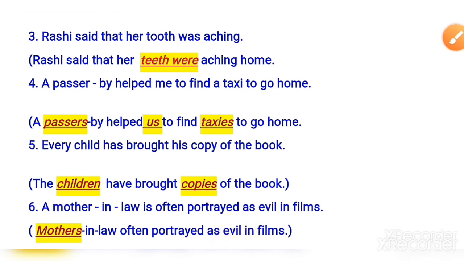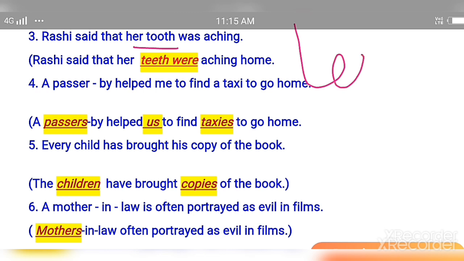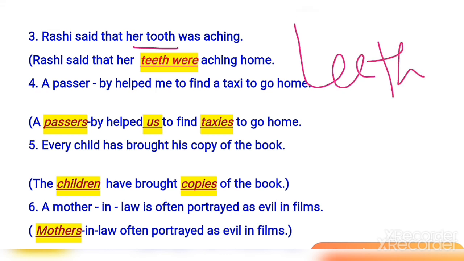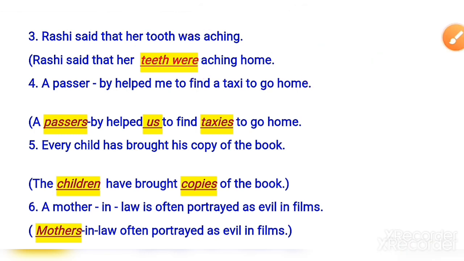Rashi said that her tooth was aching. So children, here tooth becomes teeth, T-E-E-T-H. Okay, and then was will be were. So: Rashi said that her teeth were aching.